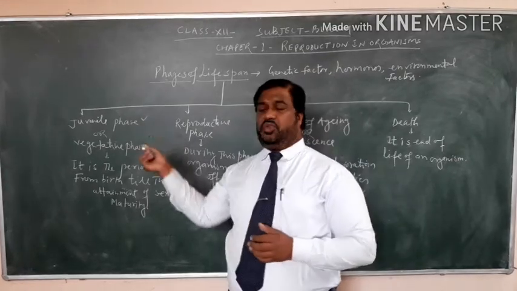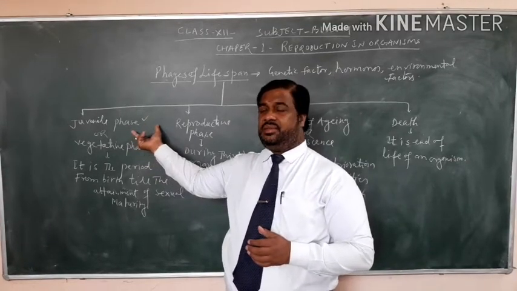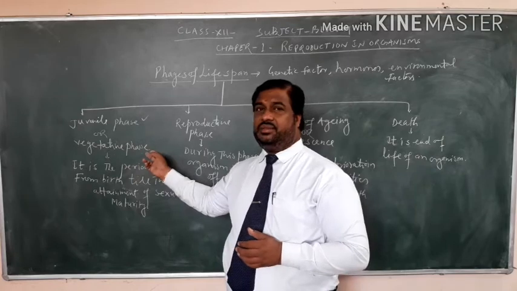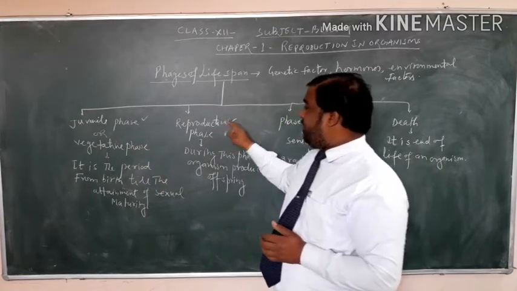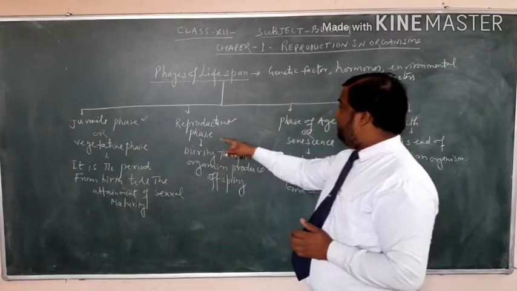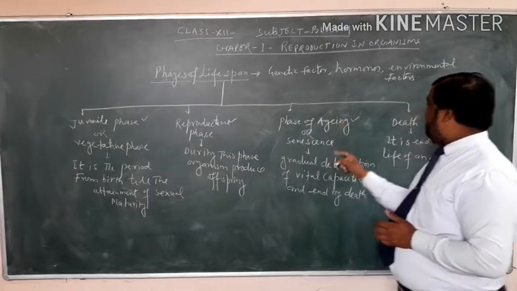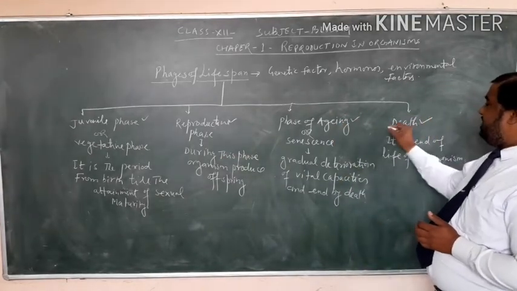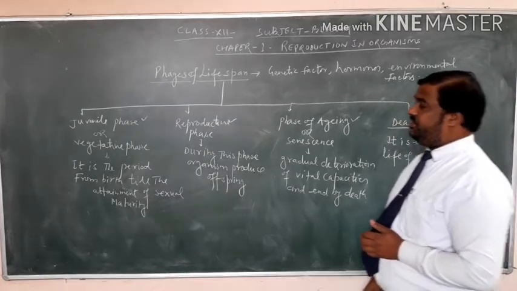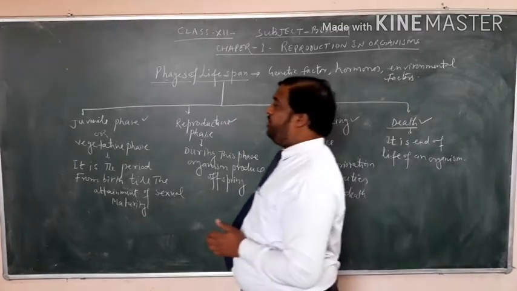First is juvenile phase or vegetative phase. Second is reproductive phase. Third is phase of aging or senescence. And last phase is death. So I will explain one by one here.